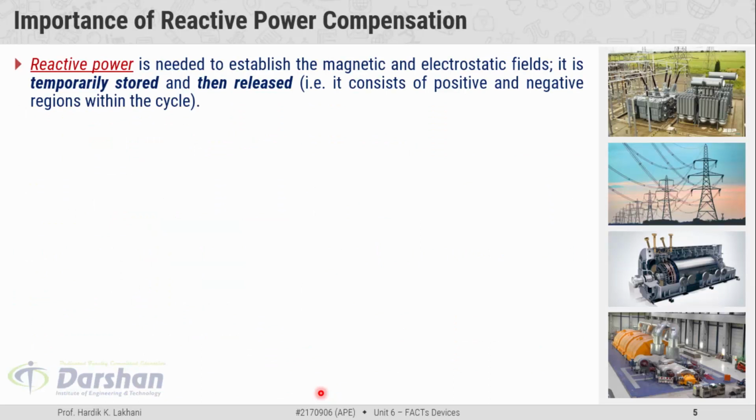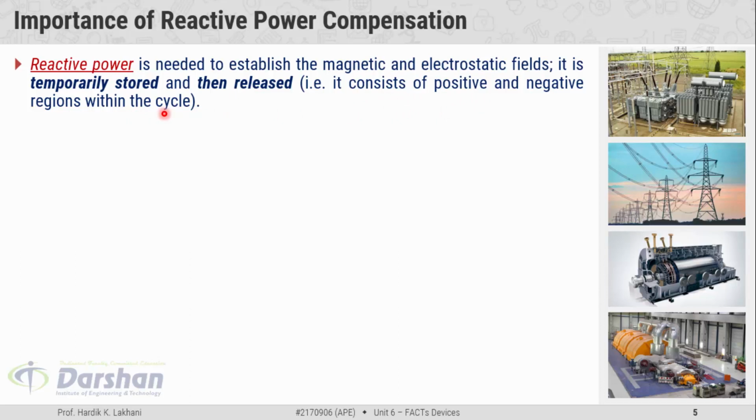Reactive power is required to establish the magnetic field in inductive elements and electrostatic fields in capacitive elements. It is temporarily stored and then released, which means that it consists of positive and negative regions within the cycle.